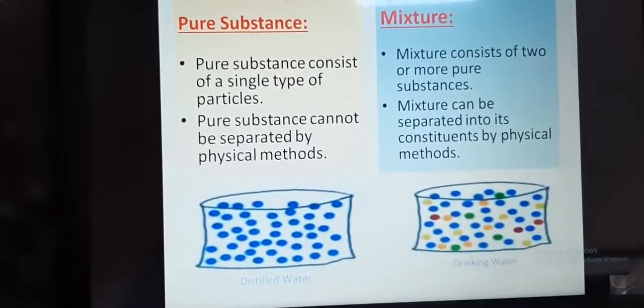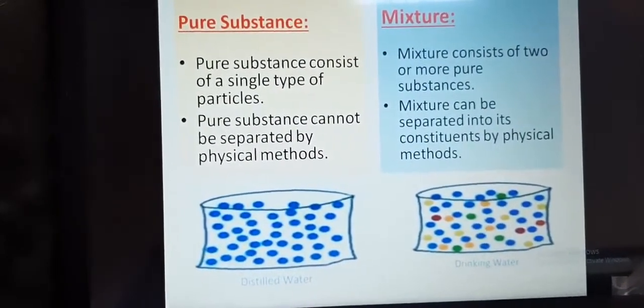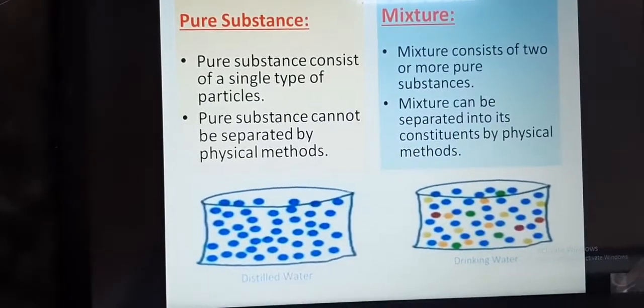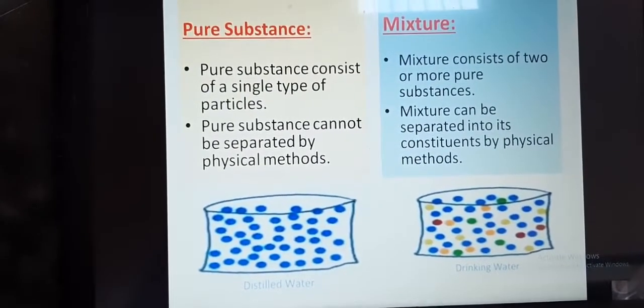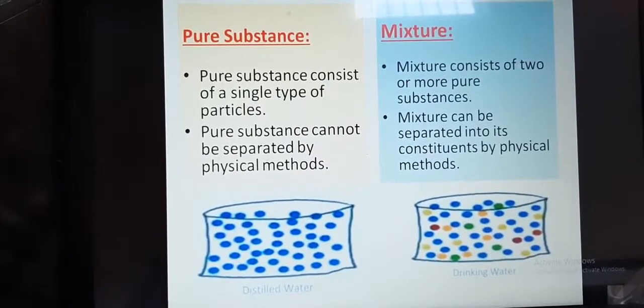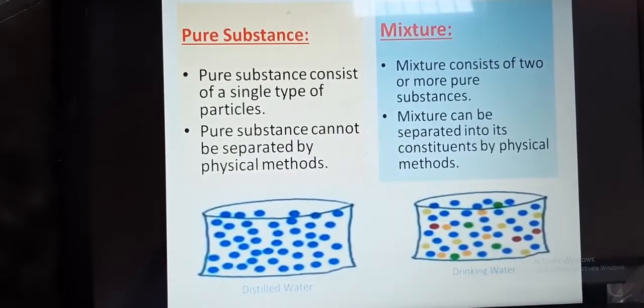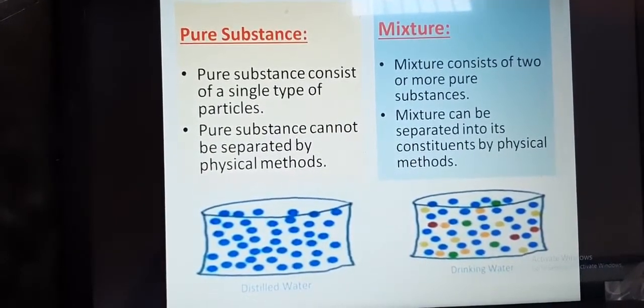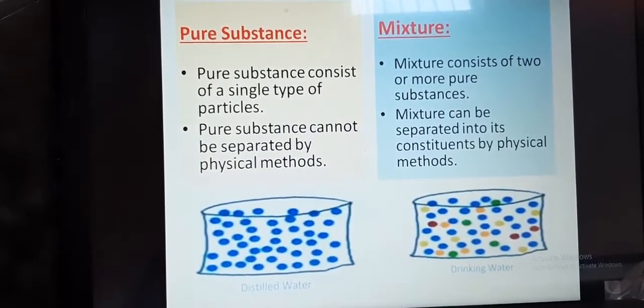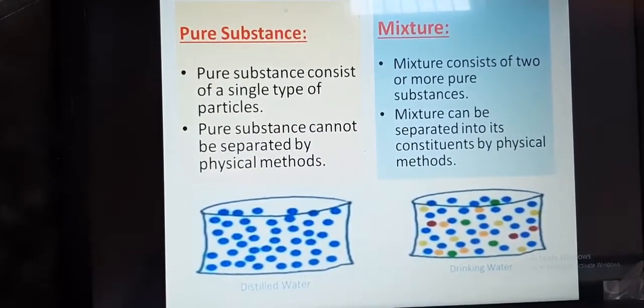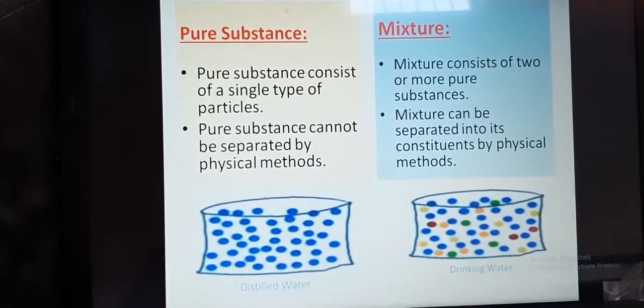Now, what is a mixture? Mixture. Have you ever seen soil, seawater, minerals? Basically, what are these? These are mixtures. So, what is a mixture? A mixture consists of two or more pure substances. For example, dissolved sodium chloride. It is also a mixture.